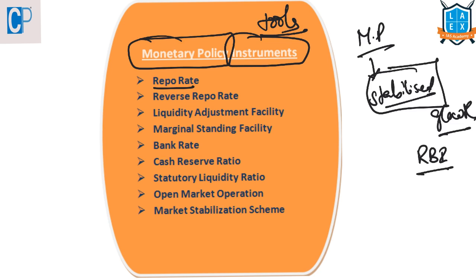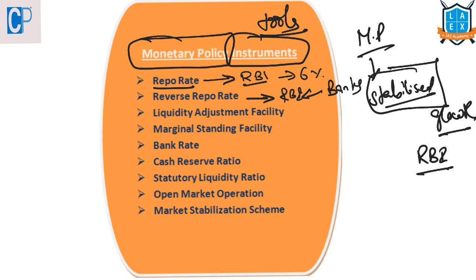First thing is repo rate. Just now we have discussed about it. It is the rate, fixed interest rate at which banks can borrow money from the Reserve Bank of India, and the present interest rate is 6%. Reverse repo rate means it is the interest rate at which RBI can borrow money from banks.